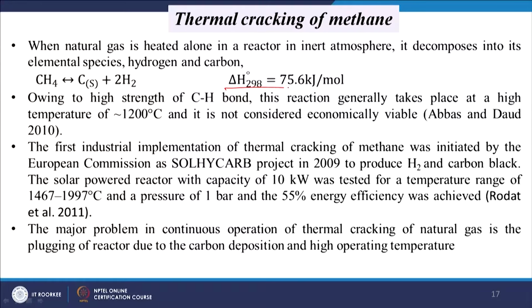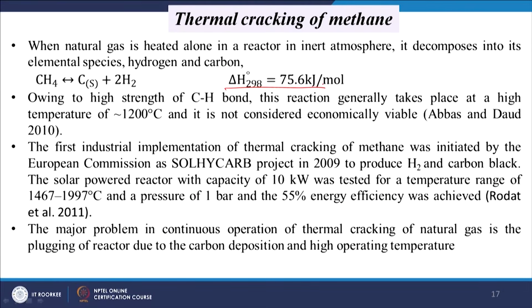And now, we will see thermal cracking. As we mentioned, it is a thermal process, we have to apply heat, and around 1200 degree centigrade the methane will be converted to carbon and hydrogen. But as we mentioned, it is an endothermic process, and also it is not that efficient, the high temperature requirement is there, and this temperature can be reduced by application of a catalyst, and then it will be termed a catalytic method, not a thermal one.